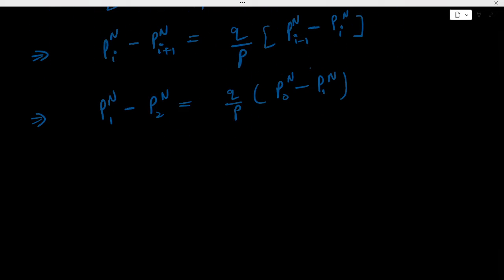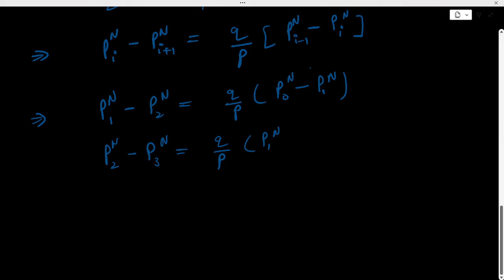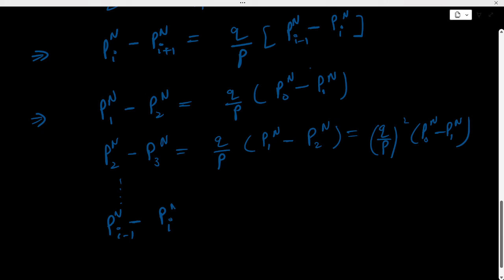And if we put i equal to 2, then we get P_2^n minus P_3^n equal to Q upon P times (P_1^n minus P_2^n), which is equal to Q upon P square times (P_0^n minus P_1^n). Similarly, we will get that P_i^n minus P_{i+1}^n will be equal to (Q upon P) raised to power i times (P_0^n minus P_1^n).